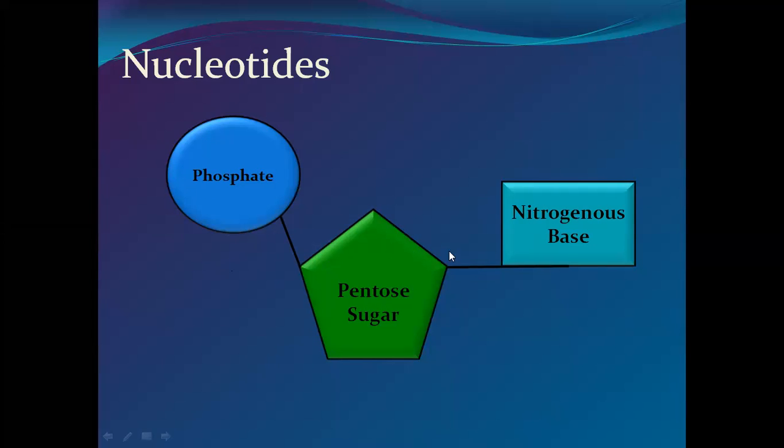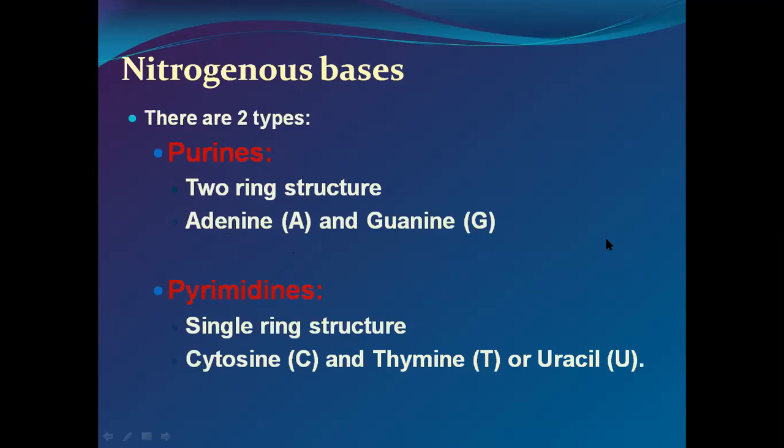Pentose sugar means a 5 carbon sugar. Here phosphate is attached toward another portion, and here nitrogen bases are again attached to another carbon compound. So see here, just as we have discussed, nitrogen bases are purines. Two ring structures are there. Adenine and guanine are purines, and cytosine and thymine are pyrimidines, single ring structure, or uracil is there in the RNA. RNA में there is a uracil रहता.